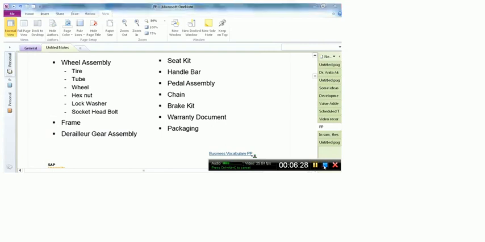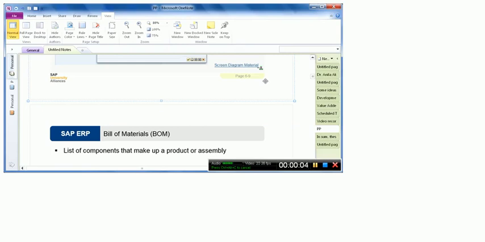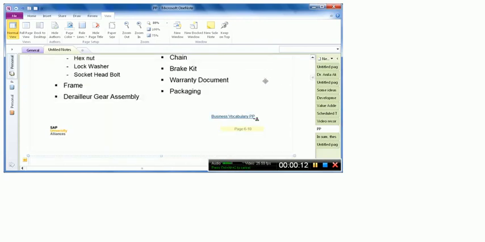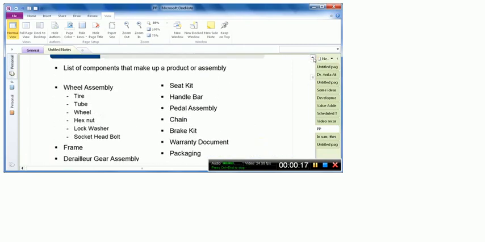Thank you. So this is about the bill of material master data, which is the second master data item, an important master data item within the production planning part of SAP ERP. It is basically nothing else but the list of all the raw materials which make up the finished product. So from this definition, it implies that the bill of material master data has to be there for every material which has to be produced within a given environment.